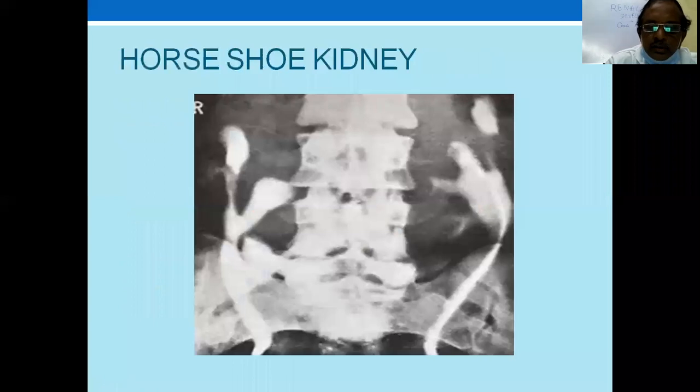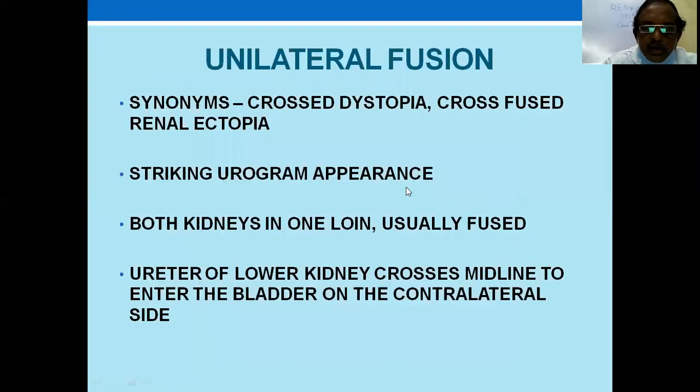So this is an IVU, where the calyces are directed medially. Normally it doesn't look like that, isn't it? So this is how, and at a lower level. This is how you diagnose a horseshoe kidney.